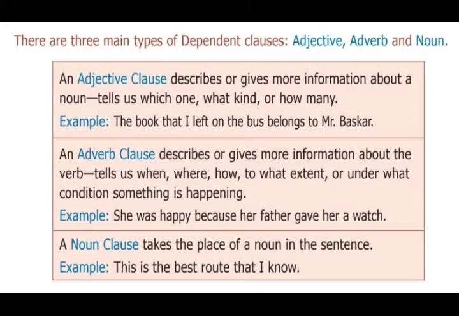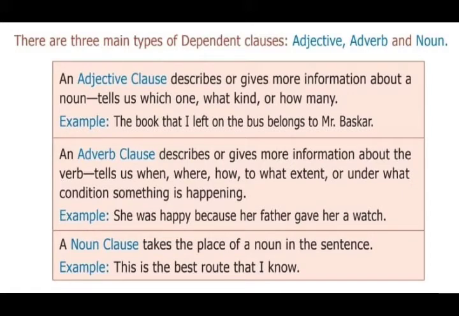See the next one. An adverb clause describes or gives more information about the verb. It answers the questions when, where, how, to what extent, under what conditions something is happening, or why.